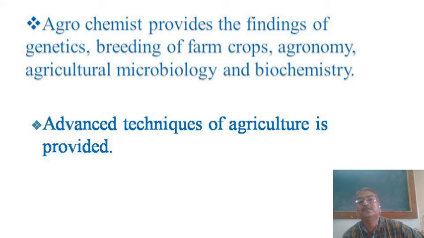And the next one is biochemistry. That is the particular chemistry of plants is studied with respect to living organisms. This is the biochemistry branch. And hence, total agricultural chemistry provides agricultural techniques, advanced techniques, so that we are getting the largest crop production. And this is the main importance of this branch.